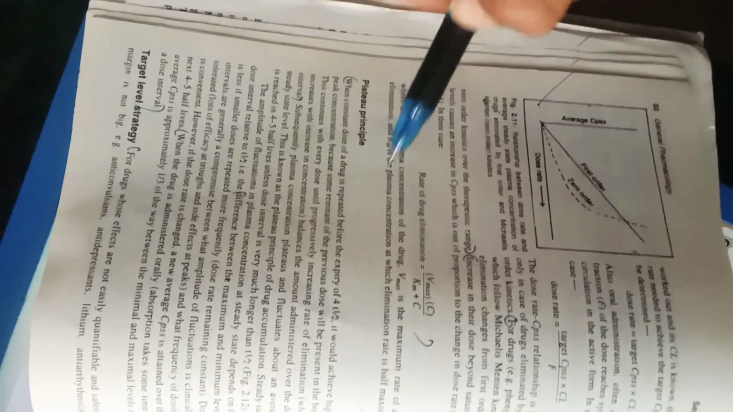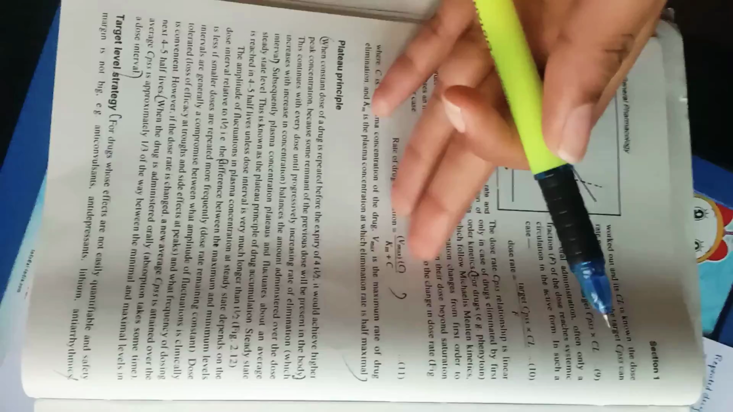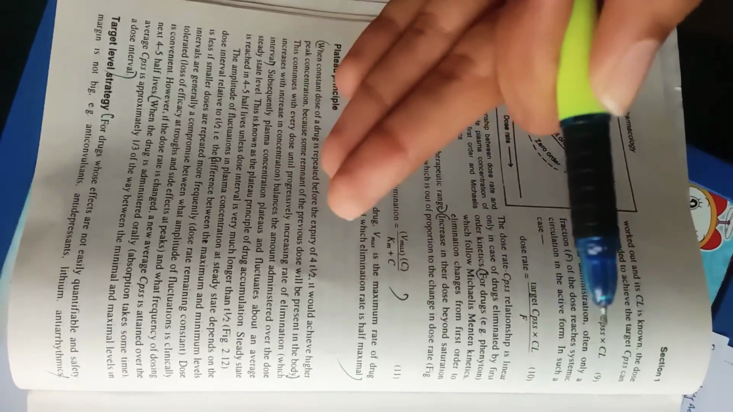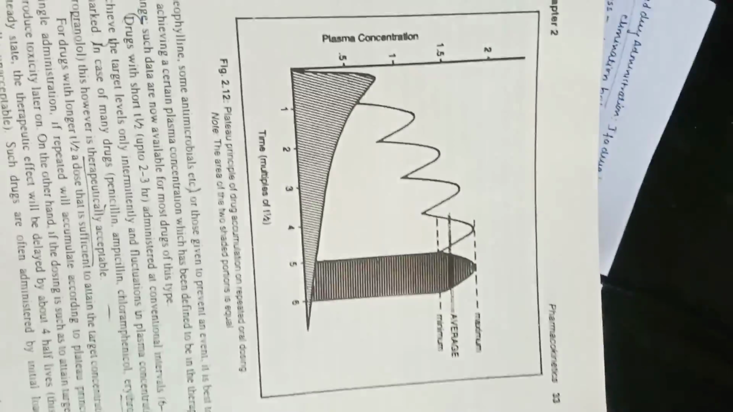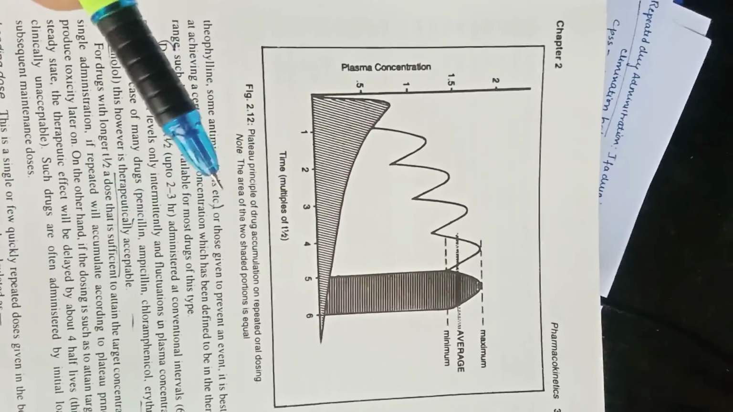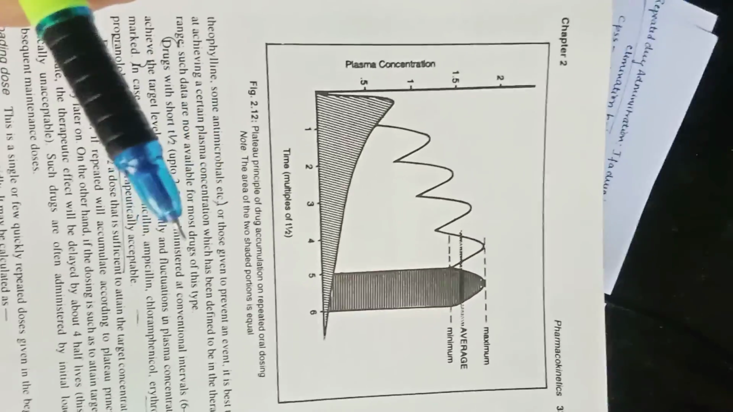What the plateau principle says is that when a constant dose of a drug is repeated before the expiry of 4 T half, it would achieve a higher peak concentration because some remnant of the previous dose is already present in the body. We will understand this, and first we need to check out this graph. The plateau principle of drug accumulation in repeated oral dosing. Note the area of the two shaded portions is equal.